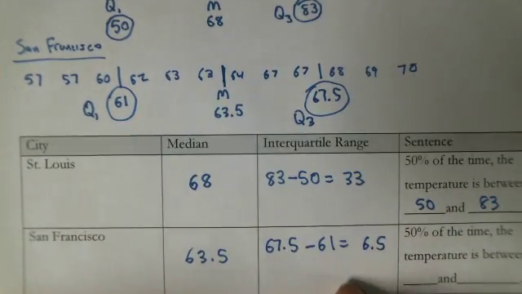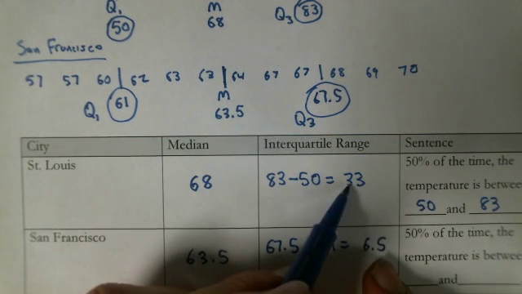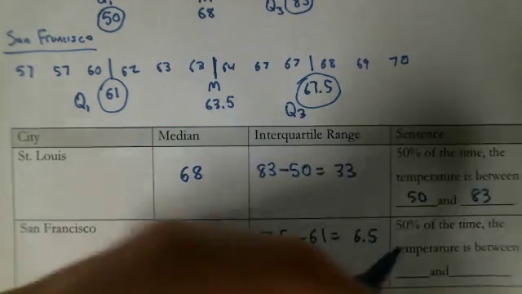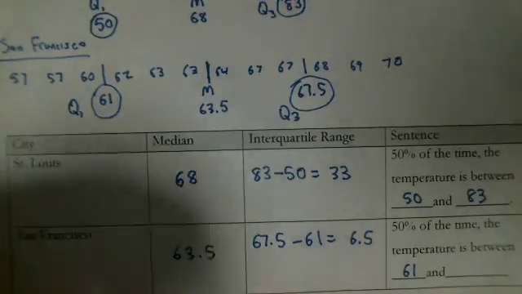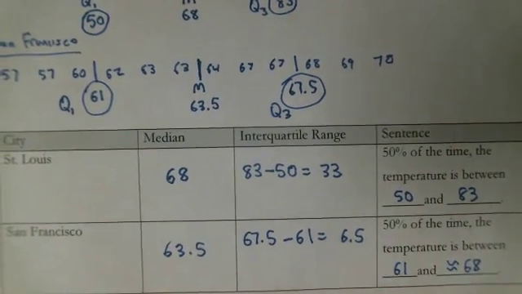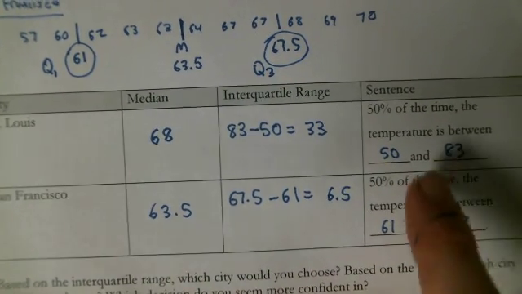That makes me think the temperatures in San Francisco really don't seem to vary as much. Because look, the middle 50% of the data is much, much smaller. So 50% of the time, the temperature is between 61 degrees and about 68 degrees. That's not moving around too much. That's a very low variety of temperatures compared to St. Louis.